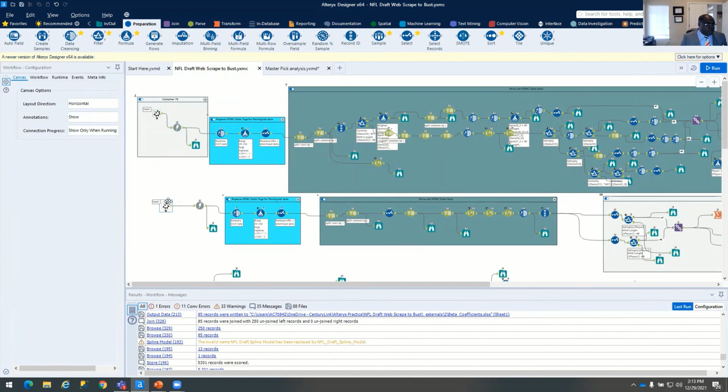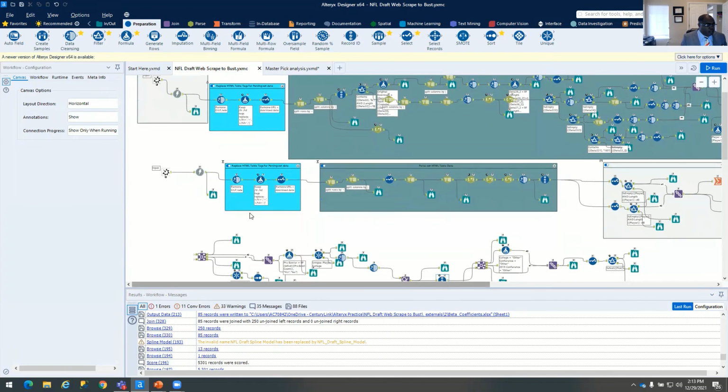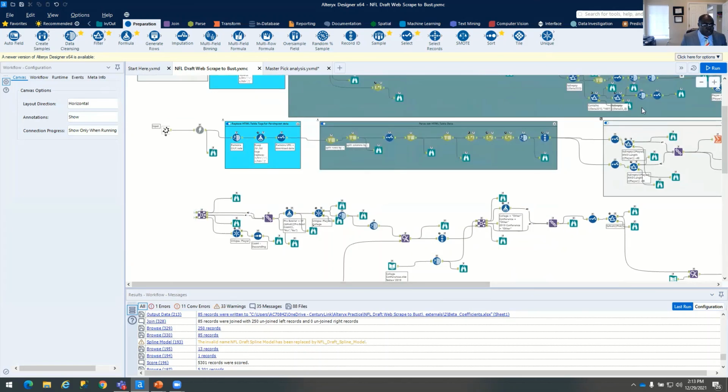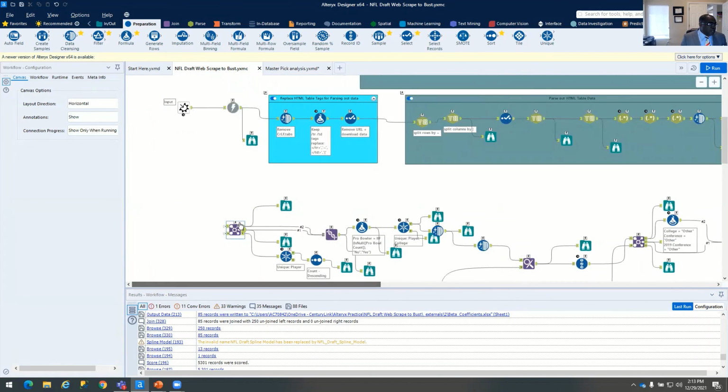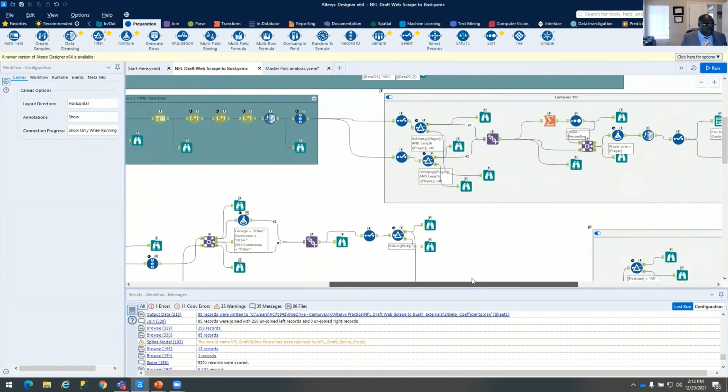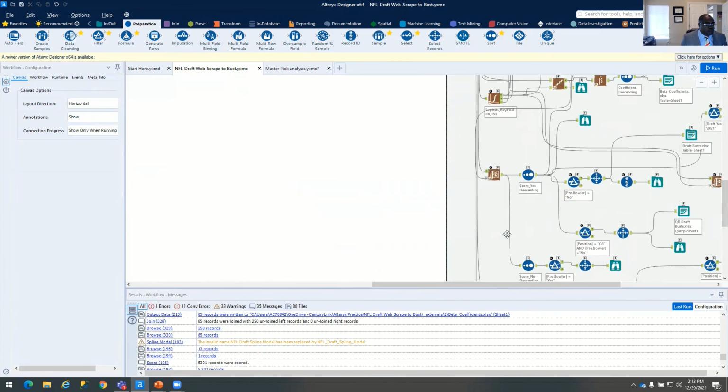using Wikipedia, and down here Pro Football Reference, and then down here is my all-important join. You can see right here I'm using my all-important join, and that is important because I need to know, of all the players who were drafted, how many of these players actually go to the Pro Bowl later. And that was one of the ways I was able to do that, by joining those two. And then over here, we've got some of our modeling.